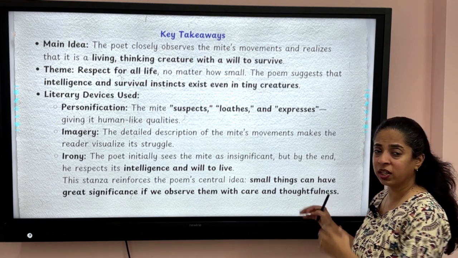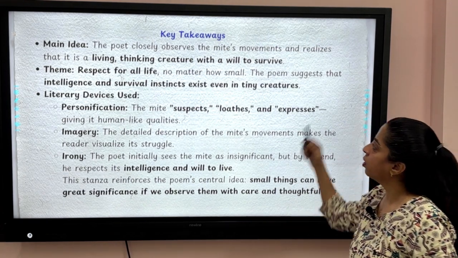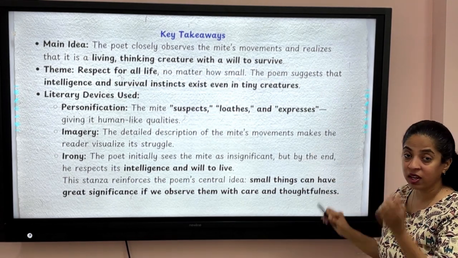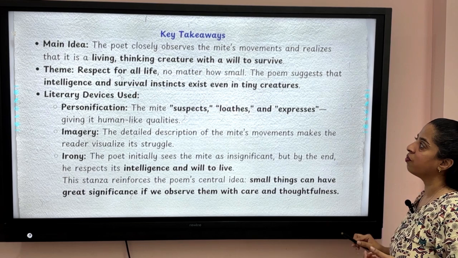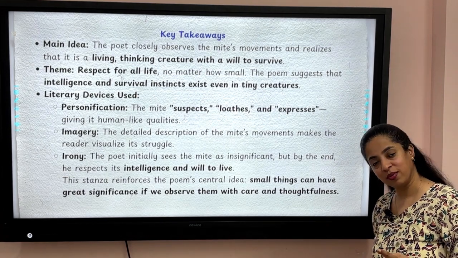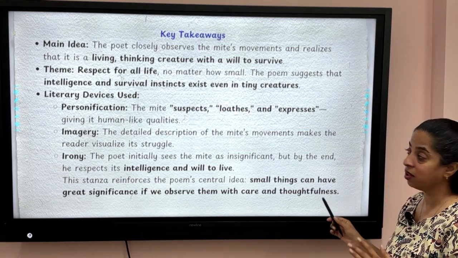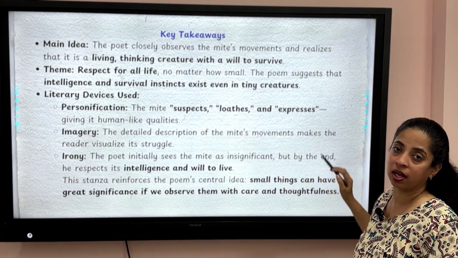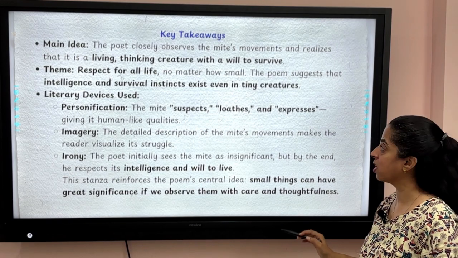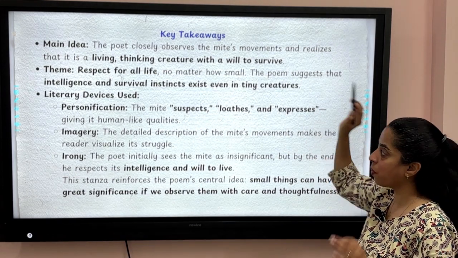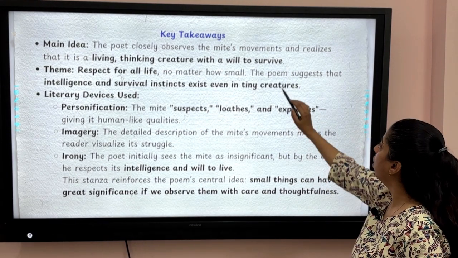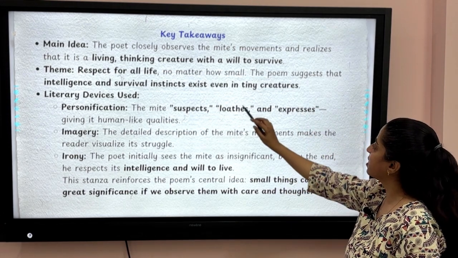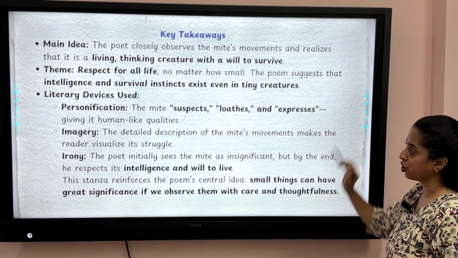So let's talk about key takeaways from this stanza. The poet closely observes the mite's movement and realizes that it is a living, thinking creature with a will to survive. Okay, that's the main idea. Now, theme for all life. Theme is respect for all life. This is the theme of this stanza. No matter how small. Respect for all life, no matter how small. The poem suggests that intelligence and survival instincts exist even in the tiny creatures.